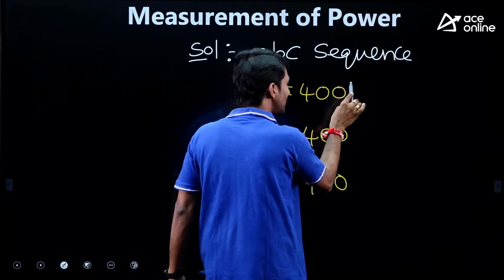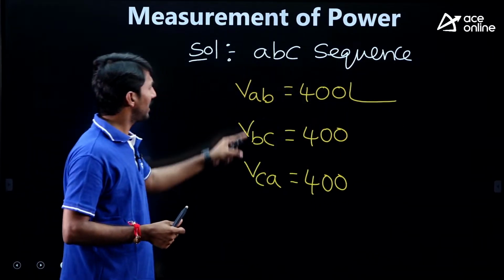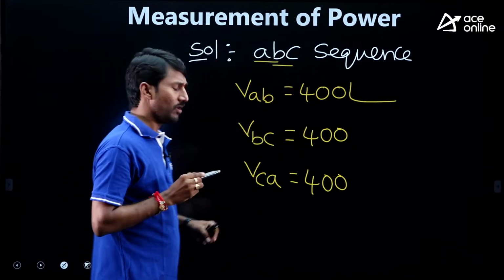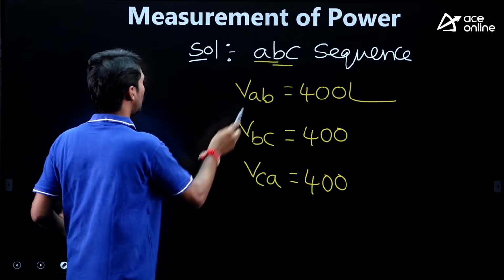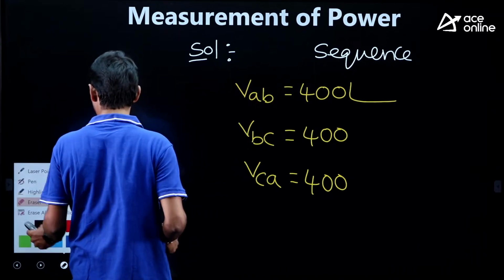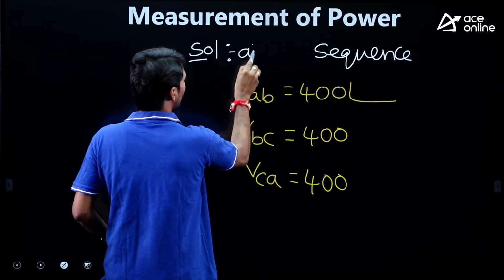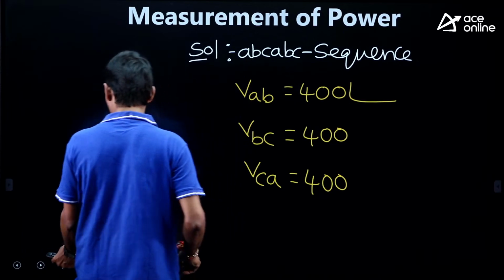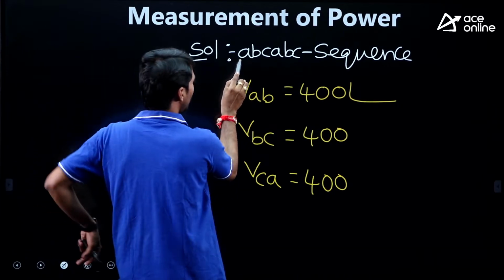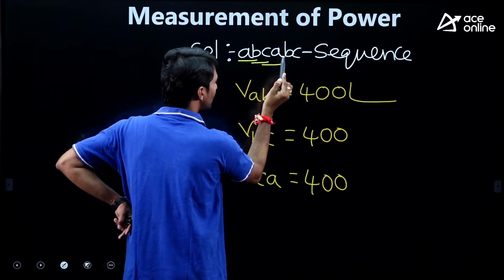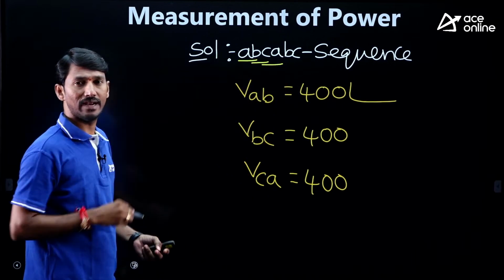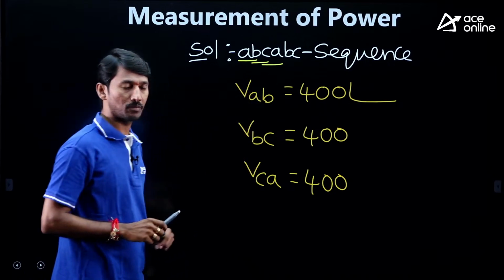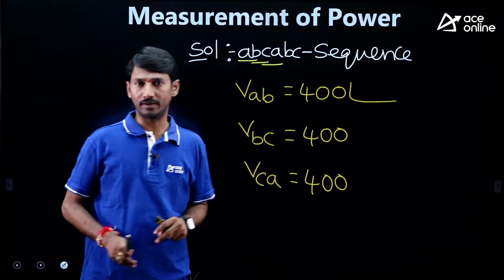Now, tell me, as it is a balanced source, I am taking AB, no? So, AB, BC, CA like that will be there, no? ABC sequence for clarity purpose, I am writing elaborately. ABC is the sequence. Okay, but how do we get the order? AB, BC and then CA. That's what the point, right? Now, AB, BC, CA is there, 400, 400 and 400.